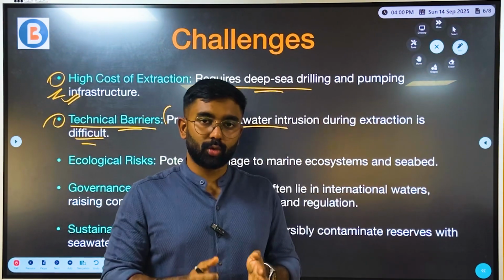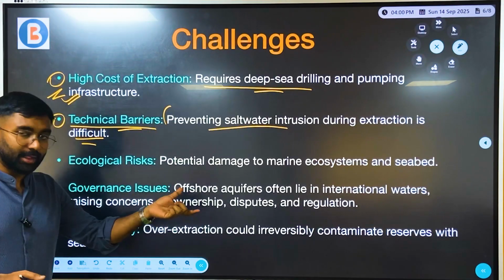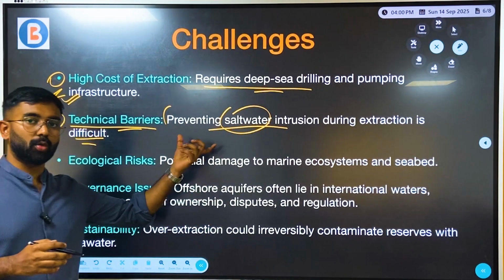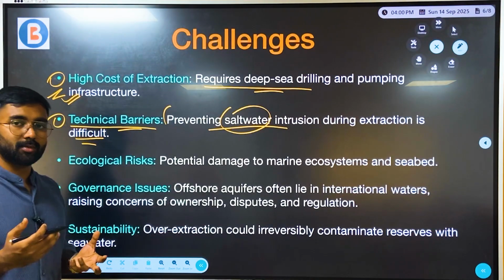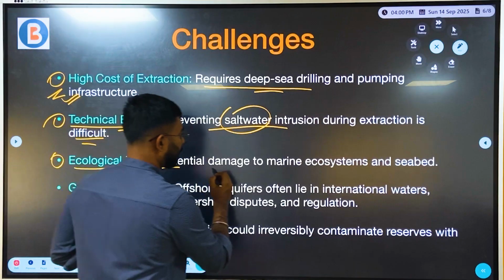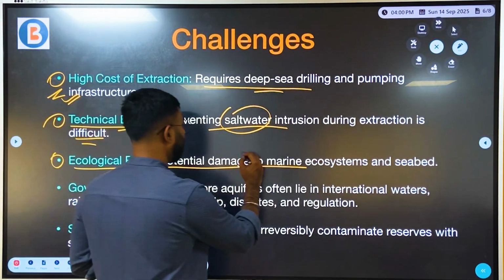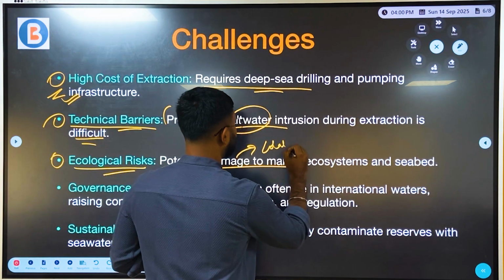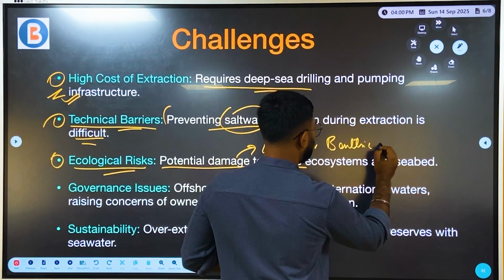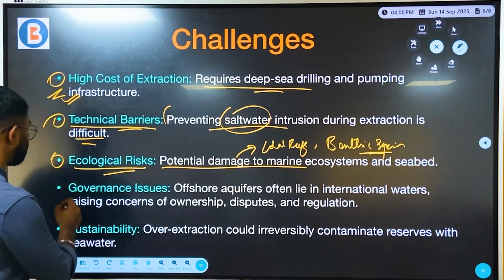You have to drill through the seawater, which is usually very saline, and to extract that fresh water without mixing it with the salt water of the sea, the entire process is very cumbersome and very difficult. And then ecological risks, potential damage to marine ecosystems and seabed, right? It will drastically affect the coral reefs, and even to an extent all the benthic species which are underneath the ocean surface, right? So that is also another important challenge.